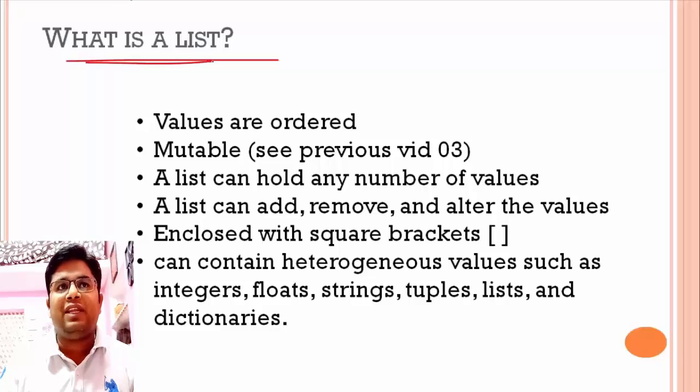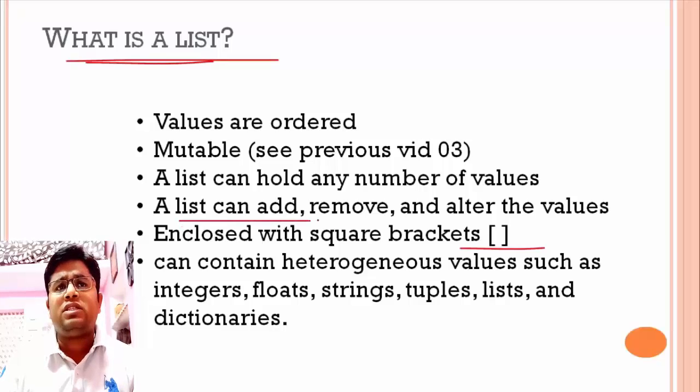So what is a list? A list is a data structure that is used to store data. So, how can we recognize that it is a list? By using its square brackets. If a variable has square bracket values, that means it is a list.